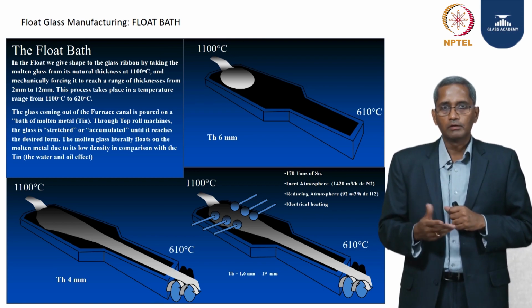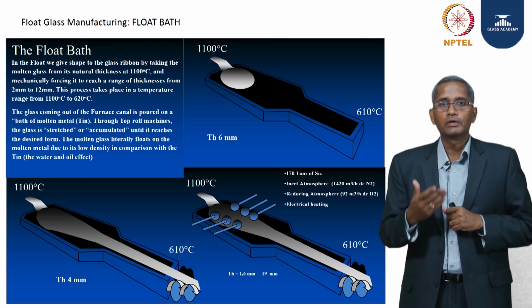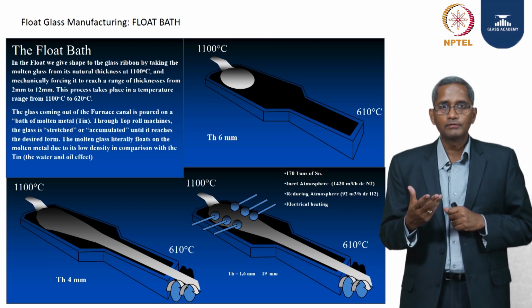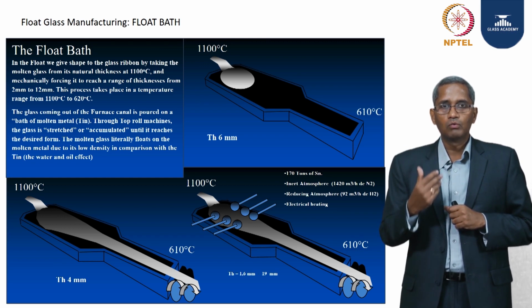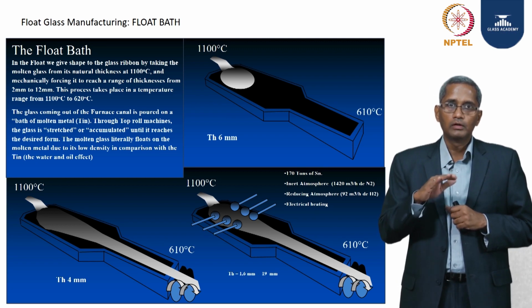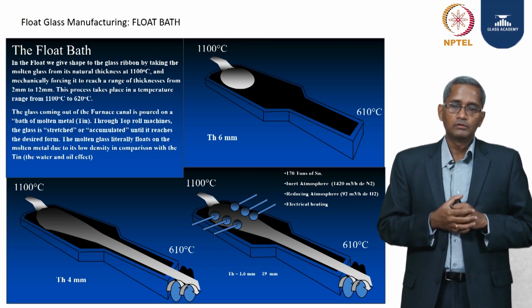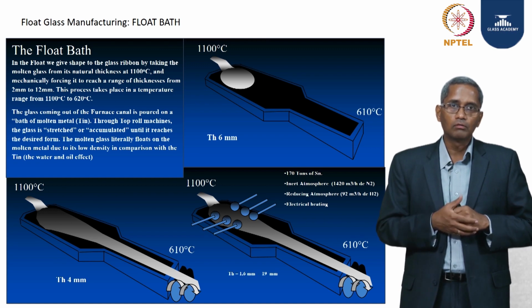Glass is floating on a molten tin bath. The flattest of flat surfaces that anyone can aim for on the earth is a liquid surface. So glass floating on molten tin provides a very flat medium when we form the glass, and since the glass is formed on the flattest of substrates, the glass that we produce in this method provides the best optical quality that manufacturing processes have so far given us.